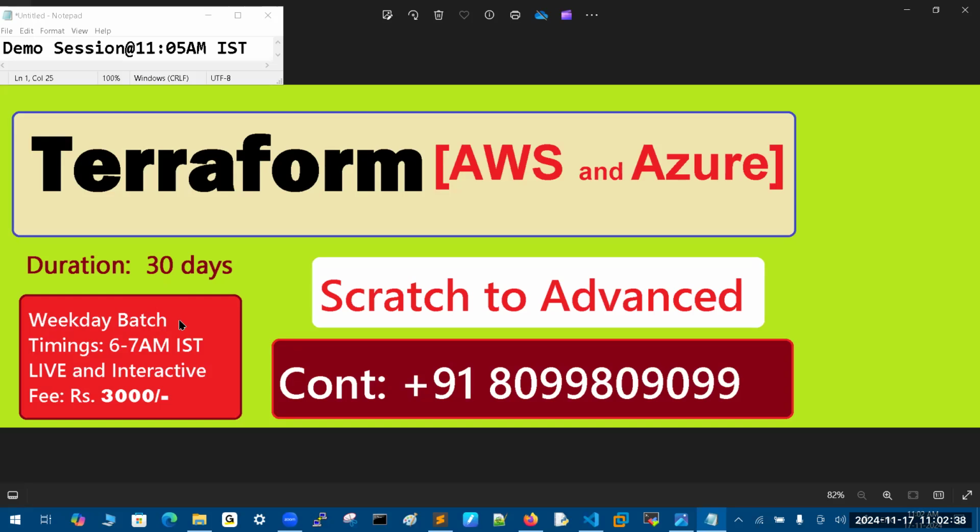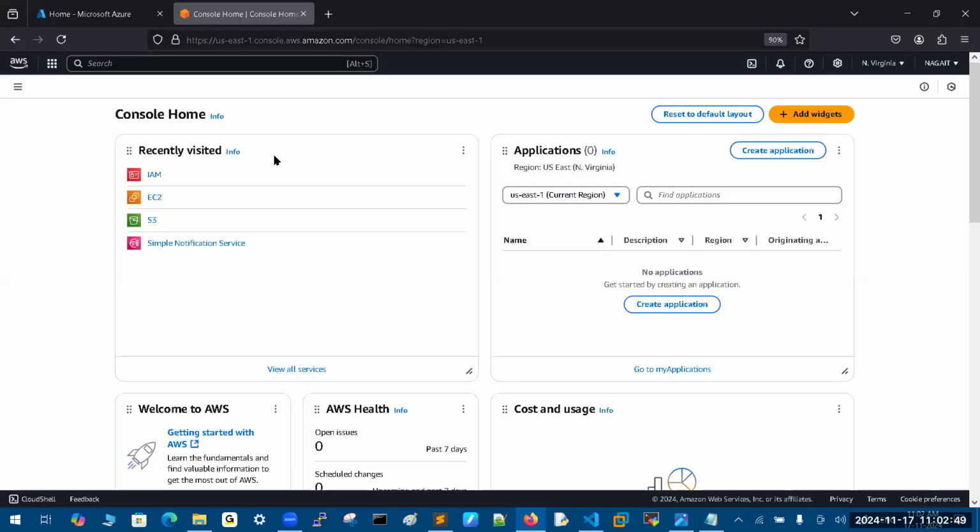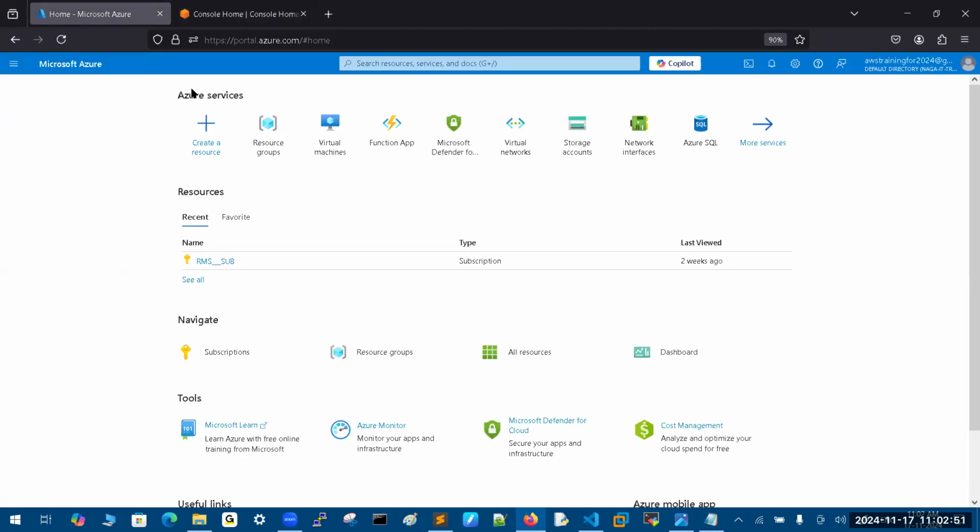Sir, what is this technology or tool? It's simple. Whatever you are creating the resources on the clouds. For example, this is the UI of AWS, the user interface. This is the UI of the Azure cloud, or GCP, whatever the technology. I am not talking about one particular technology. If you want to perform any action, definitely you should select that option, then you need to create it. A user interface, a GUI approach, is required.